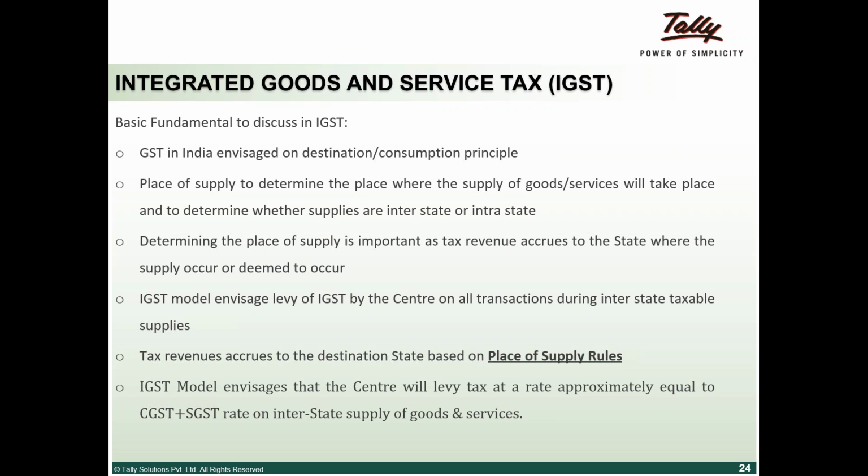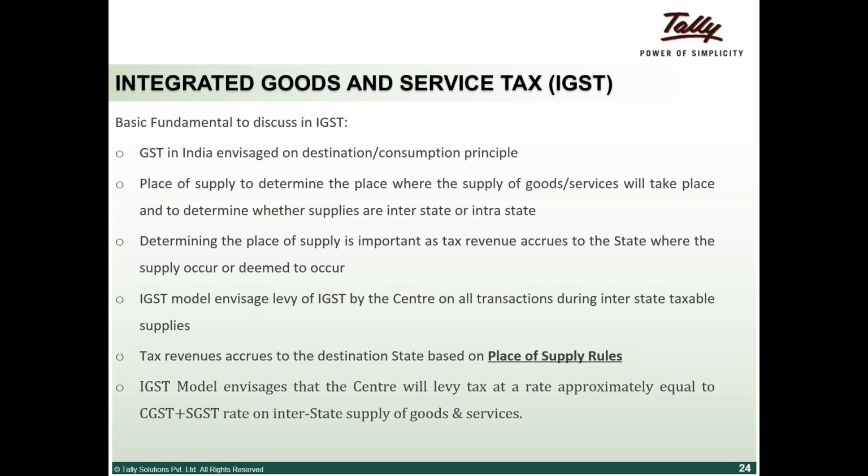At the back end, when we say this material is supplied to Chennai, a part of that tax goes to the consuming state. We don't know what part, but for the sake of simplicity, assume that 50% goes to the consuming state.